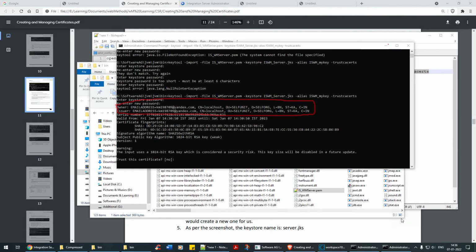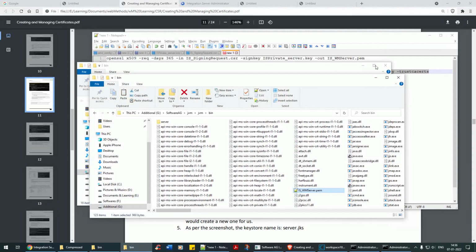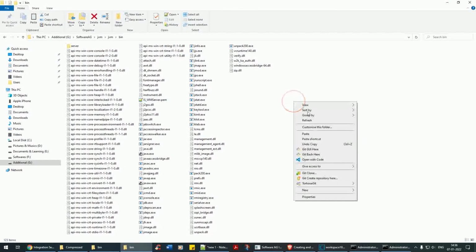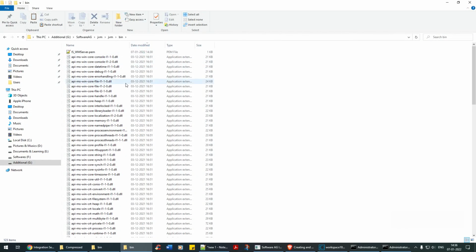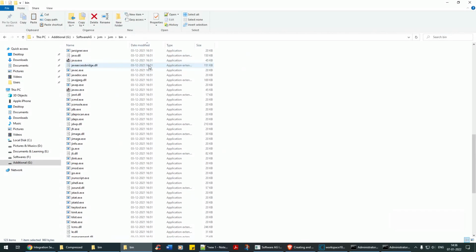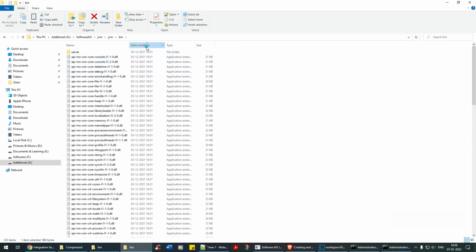Okay, let us see if this is available over here. Let me go back and let me open details, and I'll say date modified maybe. Okay, this is the one that has the latest date modified. So let me remove this one which is not required anymore.